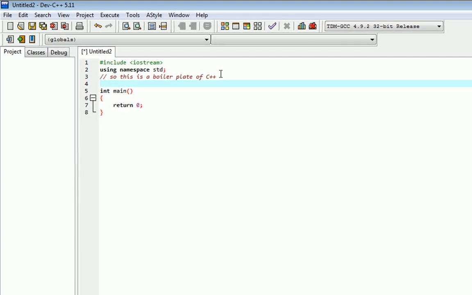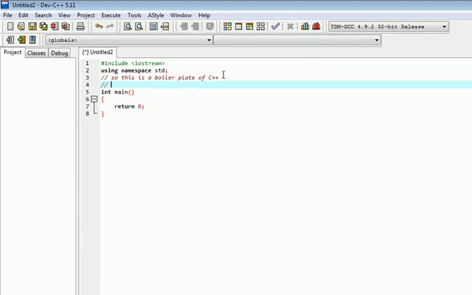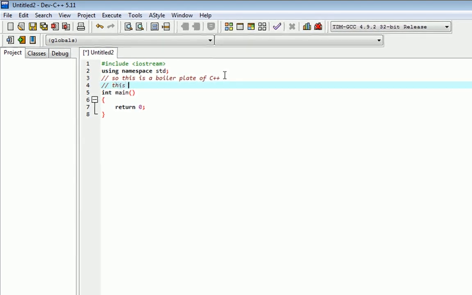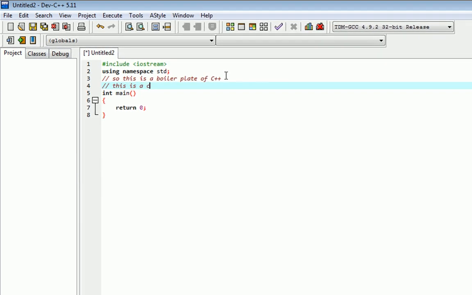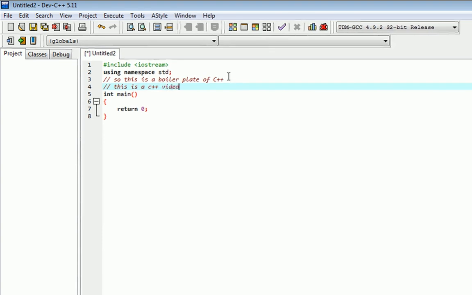In case you are writing multiple line comments, for example, this is C++ video.